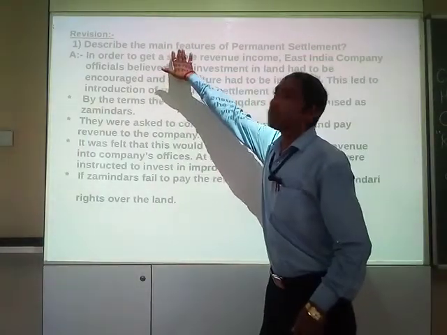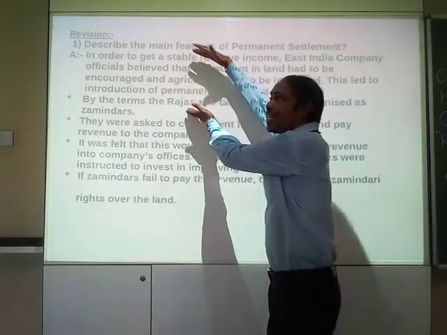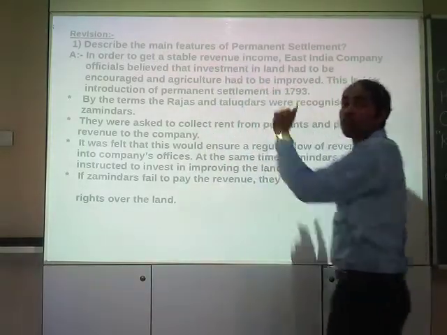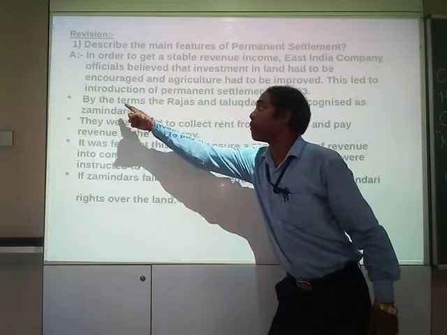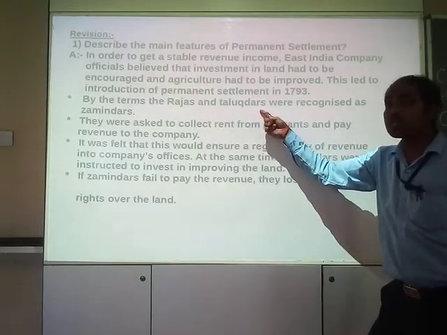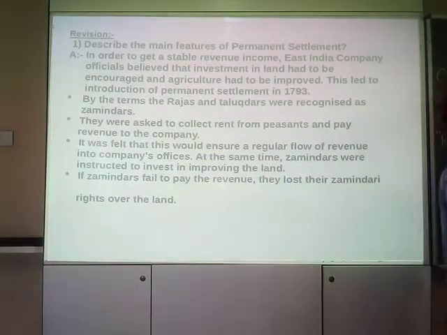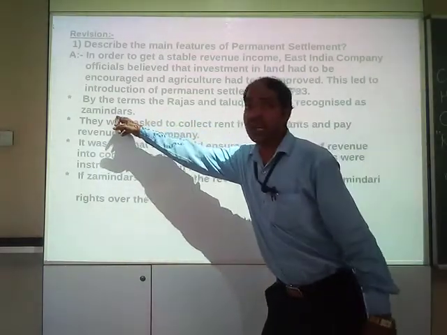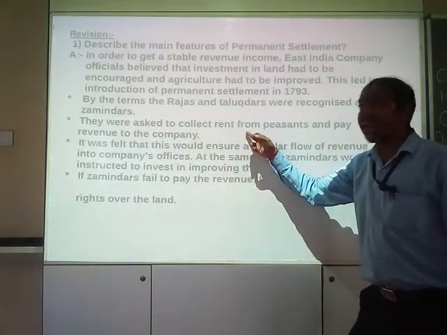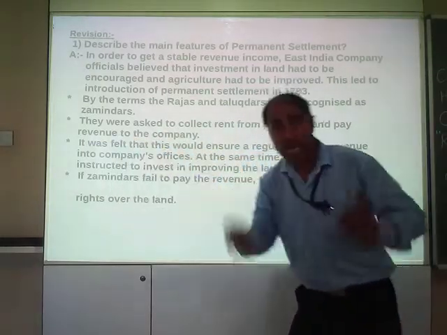Now, what are the main features of permanent settlement? This was just an introduction. The main features: first, by the terms, the Rajas and Talukdars were recognized as Jamindars. And what was the work of the Jamindars? They were asked to collect rent from peasants and pay the revenue to the company.